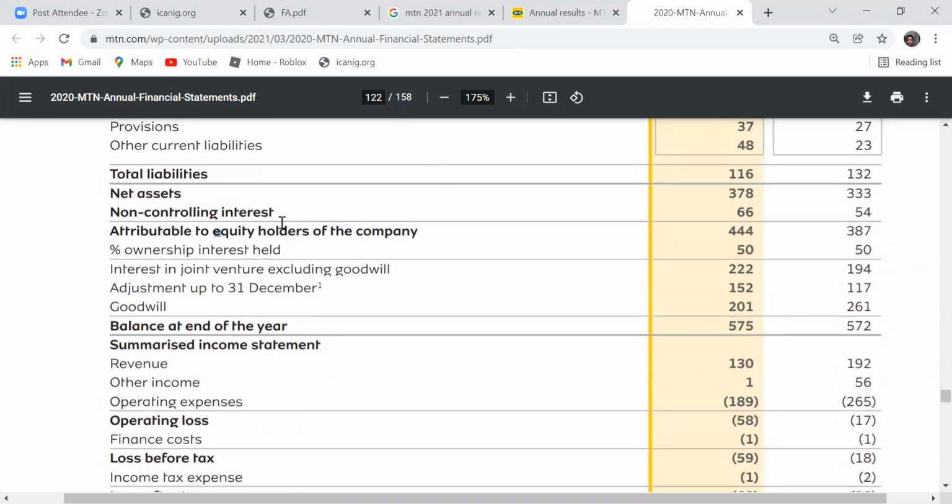This is equity. So items in the statement of financial position can be categorized into how many? Into 3. We can have assets, liability, and equity.